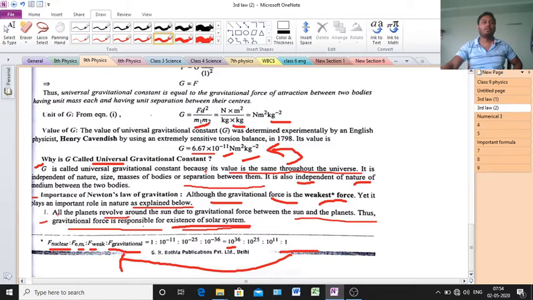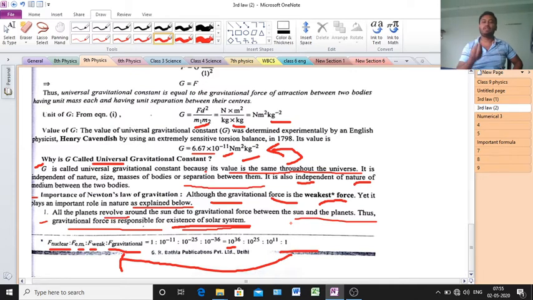Okay, now listen. All the planets revolve around the sun due to gravitational force between the sun and the planet. Clear? That means the sun is fixed and the planets revolve. Why? Because there is a fixed gravitational force.